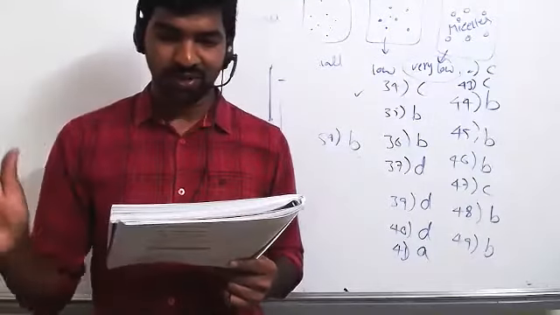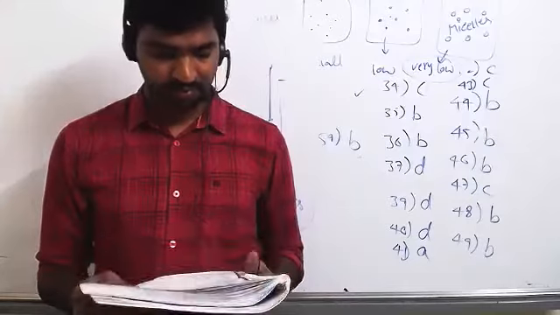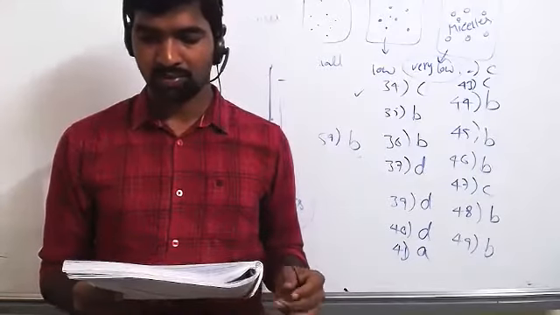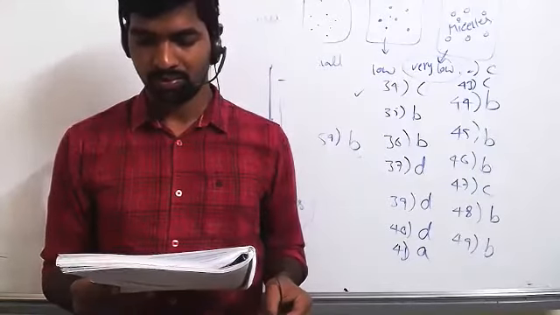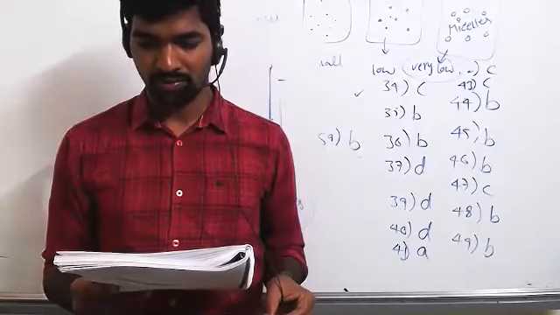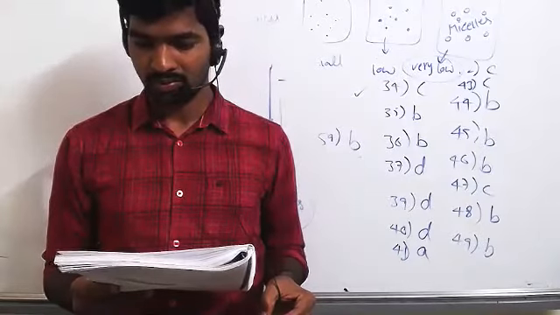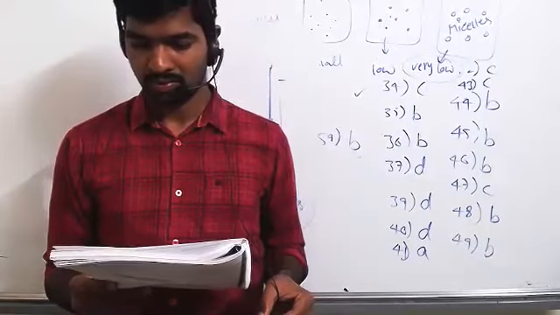Question number 61. Which of the following statements is correct for Tyndall effect? Scattering and polarizing of light by small suspended particles is called Tyndall effect. Tyndall effect of colloidal particle is due to dispersion of light.